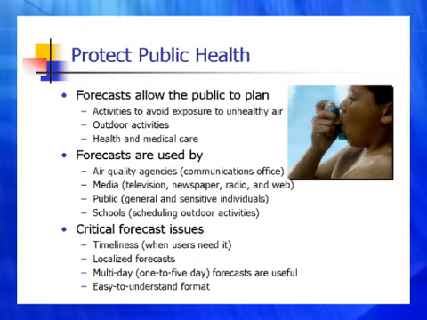Critical forecast issues include timeliness. The users need to have the forecast by a certain time of the day in order to make use of it. Localized forecasts can be needed depending on the range of air quality conditions in a given area. Multi-day forecasts can be very useful for planning purposes, anywhere from 1 day in advance to 5 days in advance. And finally, you want your forecast to be in an easy-to-understand format.